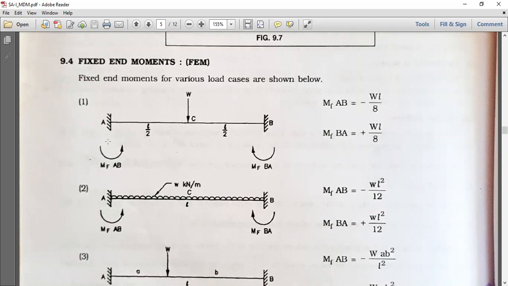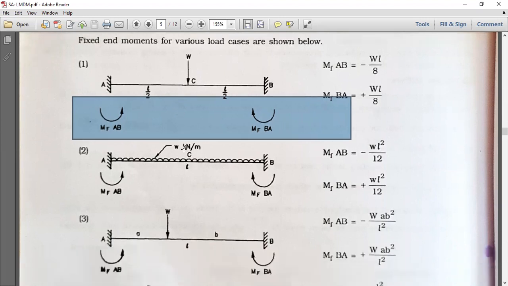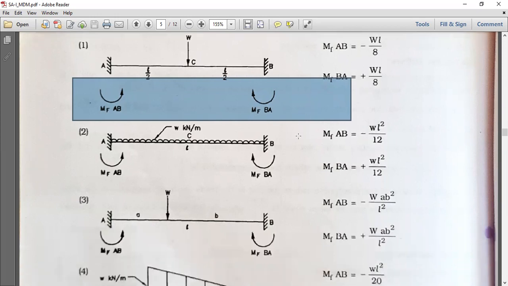First, fixed beam with point load in the center. MFAB is equal to WL by 8 and MFBA is equal to WL by 8. Same rule applied: clockwise positive, anti-clockwise negative. Here anti-clockwise negative, clockwise positive.